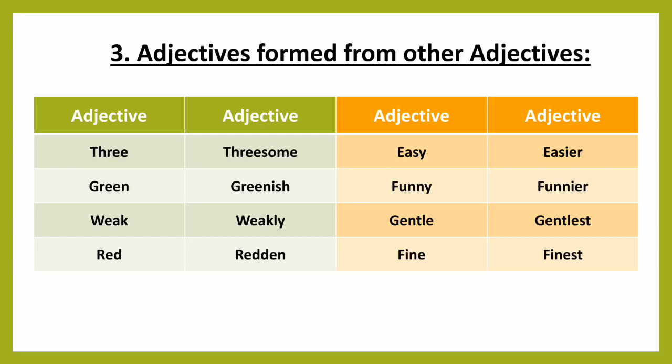Now, adjectives formed from other adjectives. We can see three, green, weak, red, easy, funny, gentle, fine. These all are adjectives. Still, we are adding suffixes to them and forming other adjectives. For example, threesome, greenish, weakly, redden, easier, funnier, gentlest, and finest.